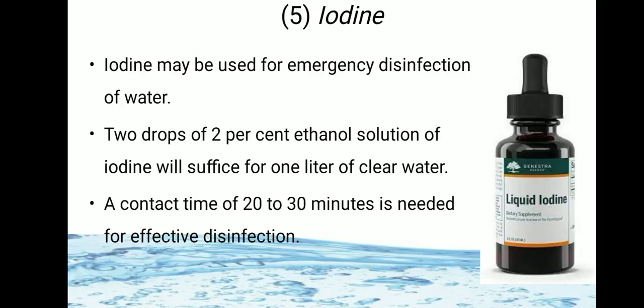Fifth chemical used is iodine. This iodine may be used for emergency disinfection of water when chlorine is not available. So 2 drops of 2% ethanol solution of iodine is required for 1 liter of clear water, not turbid water. Iodine is also used for clear water.